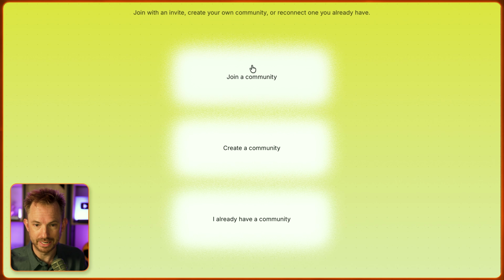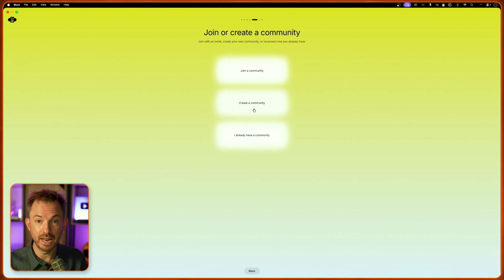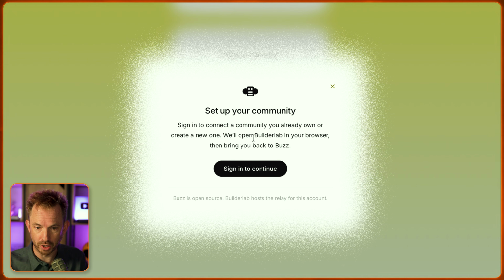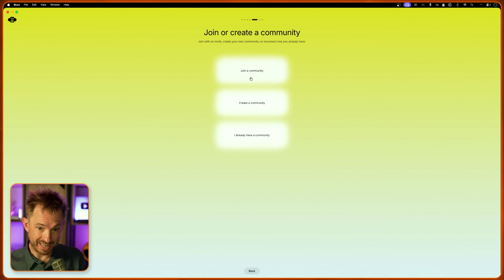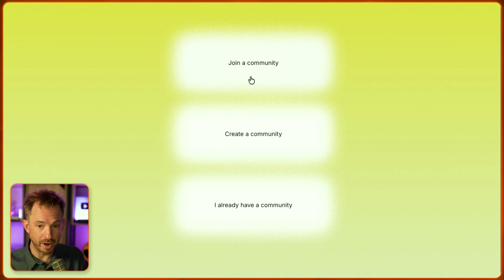Okay, now you have the ability to join a community, create one, or say you already have one. Now note, if you opt to create a community, it will ask you to open Builder Lab on your browser, and that will create a community on Block's hosted servers. Messages are not end-to-end encrypted. Their own terms say that they can read them for moderation or legal reasons, and half of X called this out on launch day. So the answer is actually hosting yourself, and we're going to do this properly on a VPS.